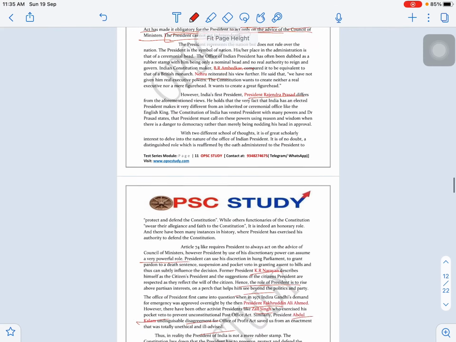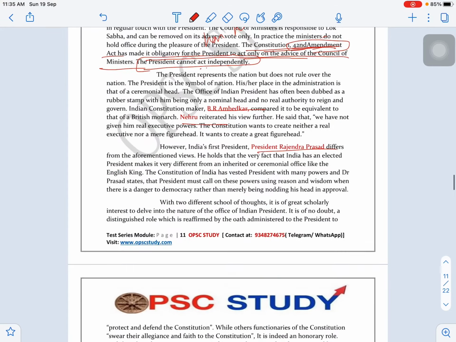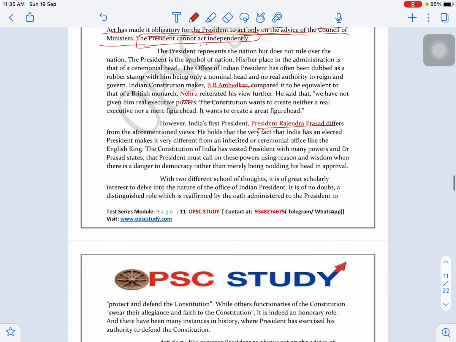So not merely a figurehead, the question is about that. We have explained more on why he is not a figurehead. These are the points we have mentioned, with comments from various thinkers and various presidents on that topic. When you go through the content, you can find why he is not. For example, Zail Singh made a pocket veto on the Post Office Act.